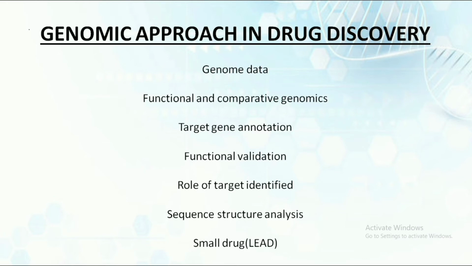So what is the genomic approach to drug discovery? How do genomic studies actually work? In this, we look at the genomic data of the disease that we are targeting. In this way, genomics works in drug discovery. So the genomic data is used, and then we go on to functional and comparative genomics in order to understand the correlation between any two leads or any two drugs that we are focusing upon.